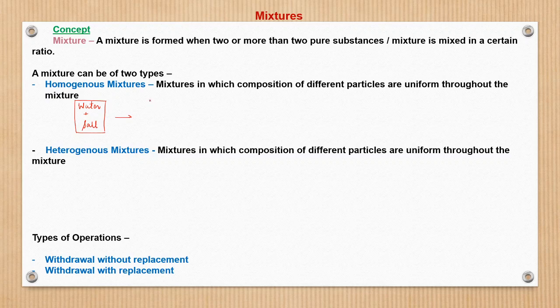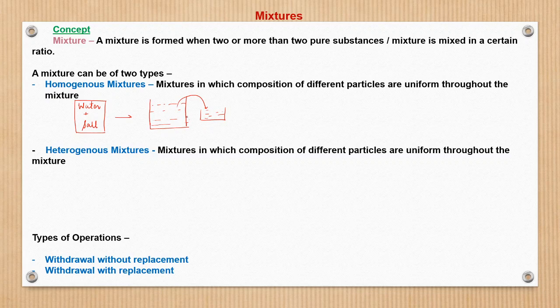So suppose there is a vessel which contains a mixture of water and salt. Now if you take out a portion of this solution, even that small part will have the same proportion of water and the same proportion of salt as existed in the initial, larger vessel.